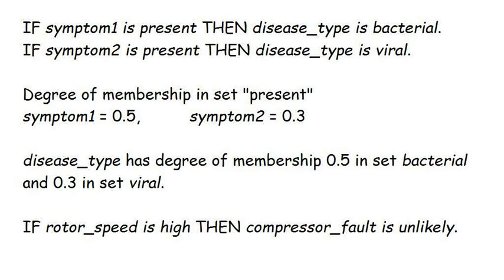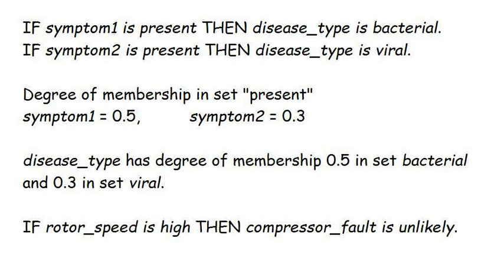Suppose the rotor speed has a degree of membership of 0.7 in the set high. How would this affect the degree of membership of fault in the set faults in the compressor? Well, you could always use some sort of mathematical formula to adjust that 0.2 value somehow, but that wouldn't be especially satisfactory. After all, a lower rotor speed doesn't mean that the fault isn't in the compressor.